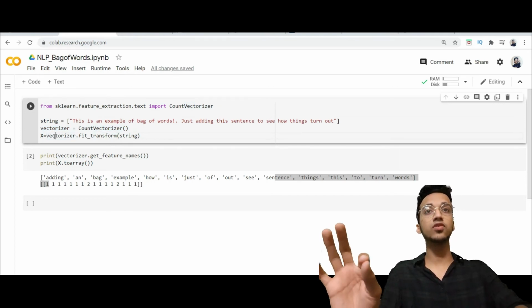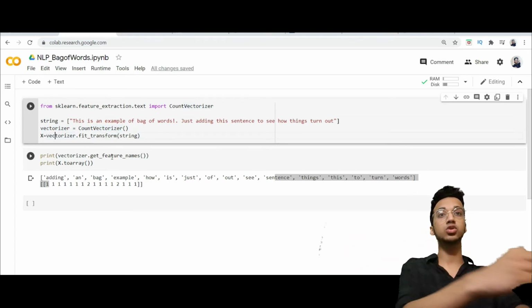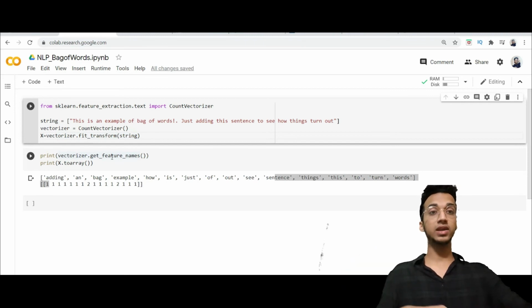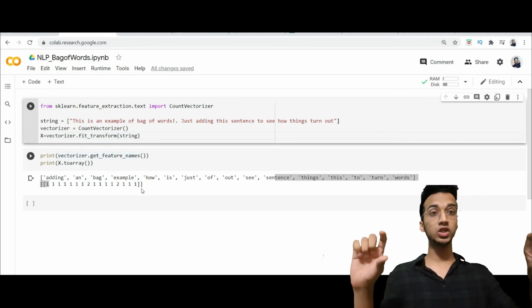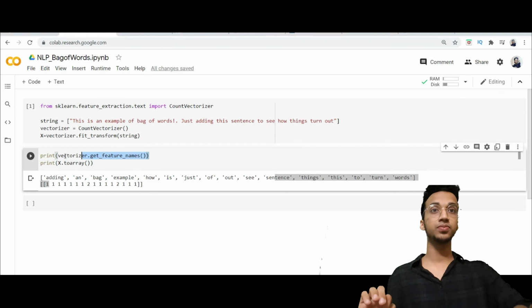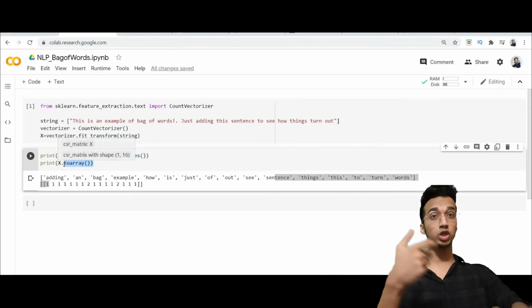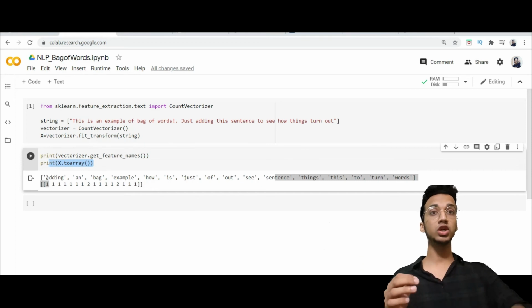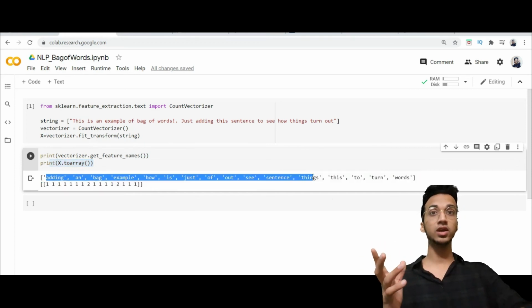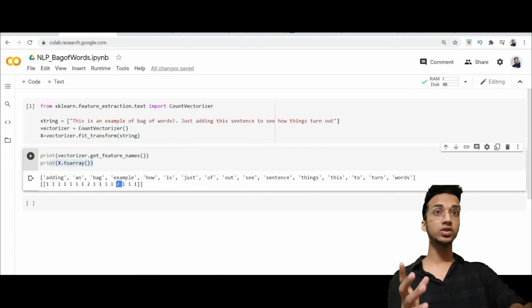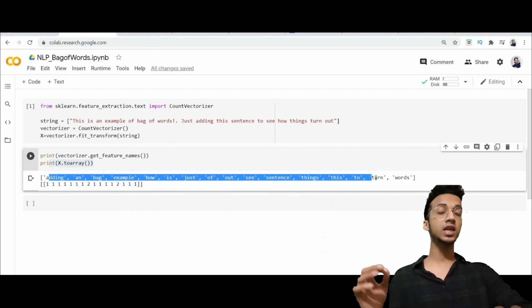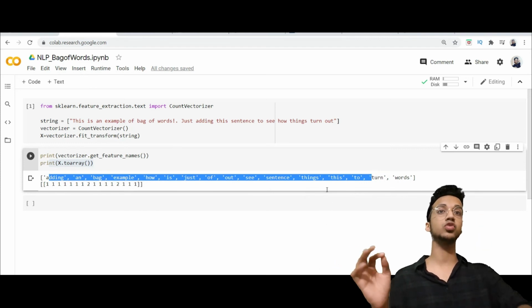And you basically use the function vectorizer.fit_transform, and it will automatically create, first of all, a list of all the features and the particular frequency. So here I'm printing all the feature names, and to print the actual list of numbers, I call the function toarray, and you can see the result. These are all the features in the particular sentence with the corresponding frequency. And as I said, in Python, these features are in alphabetical order, and this list of numbers is what you're going to supply to the machine learning model.